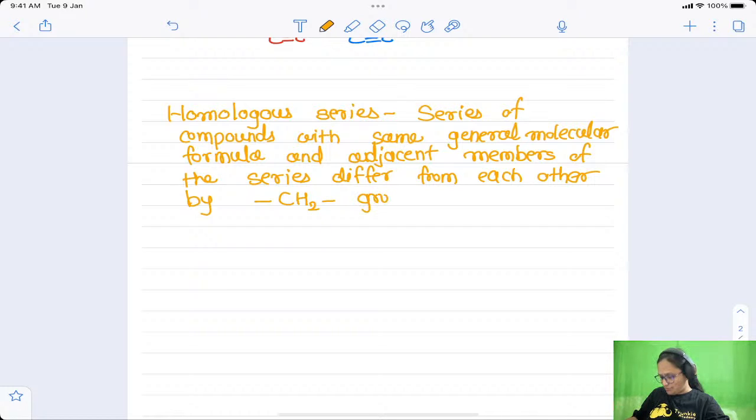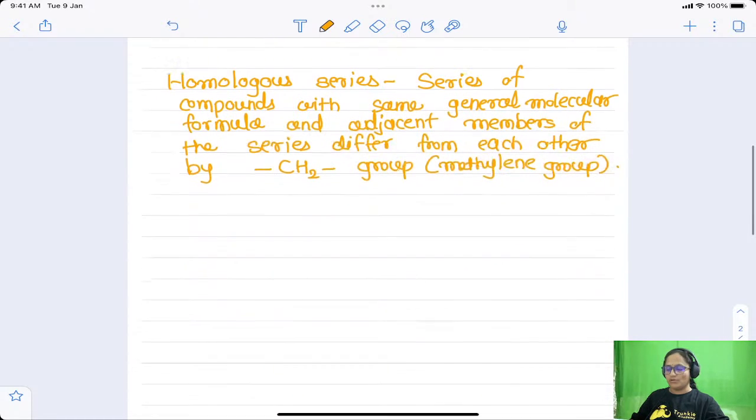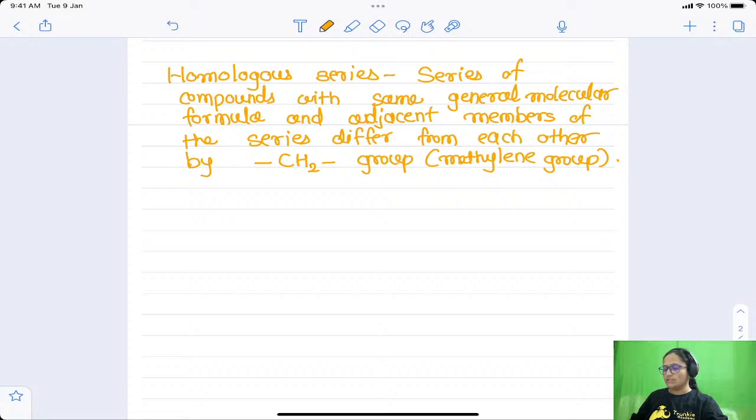CH2 group is also called as methylene group. Adjacent members differ from each other by the methylene group, CH2 group. So this is called as homologous series.